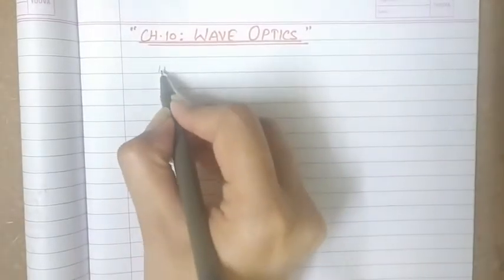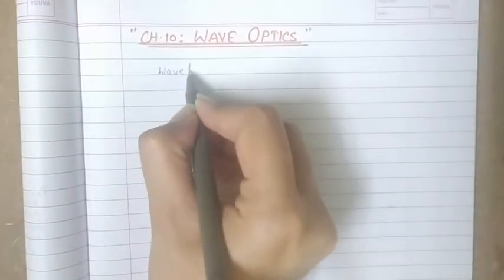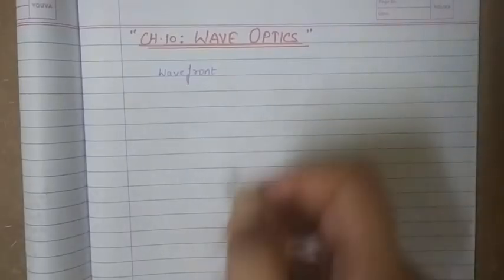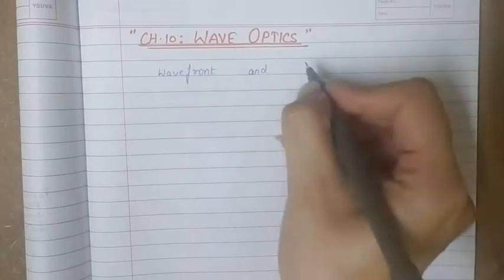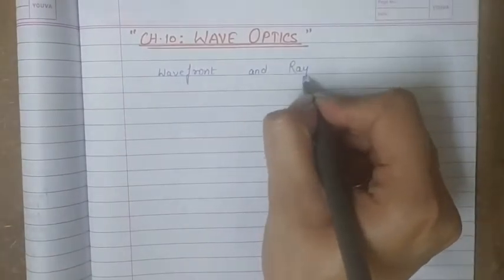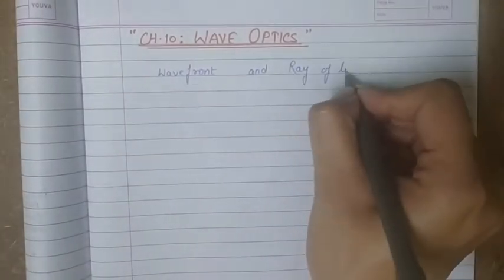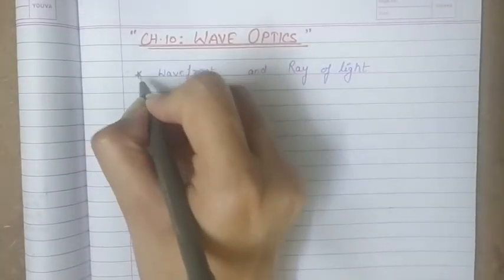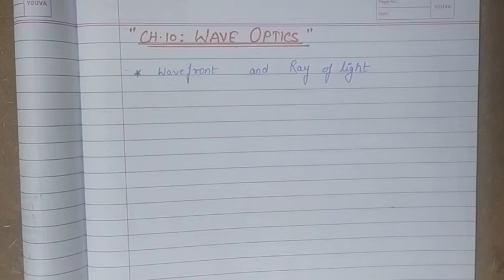And to understand that, there are two terms which we have to know. The first thing is the wavefront. So the very first thing that we should know is wavefront. And next is the ray of light, how we can explain the ray of light by using the wavefront. These two things we should know to explain those optical phenomena. So we are starting with wavefront first.